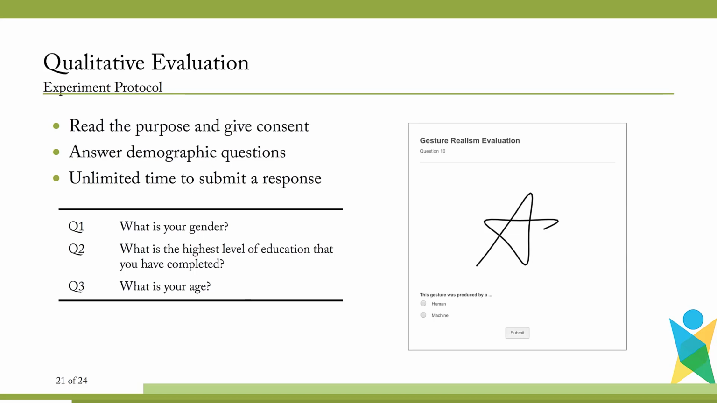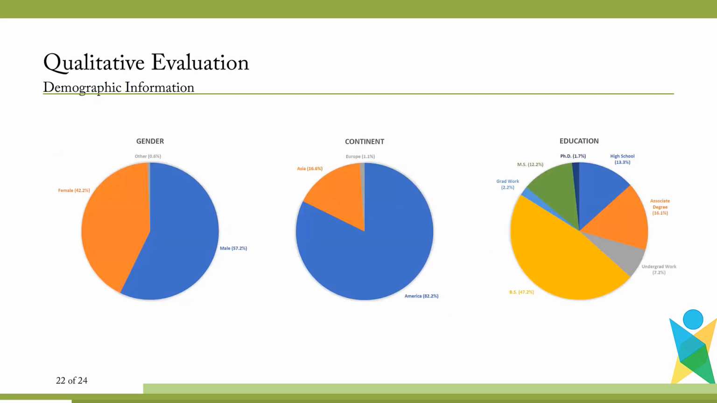Participants began our study by reading its purpose and giving consent, and also answering a few demographic questions. Afterwards, the participants were shown the interface on the right, which displays a gesture animation and asks the user to indicate whether they think the gesture they saw was performed by a human or it was computer generated. Upon clicking the Submit button, the correct answer is displayed to the participant. This slide shows the demographics of our participants.